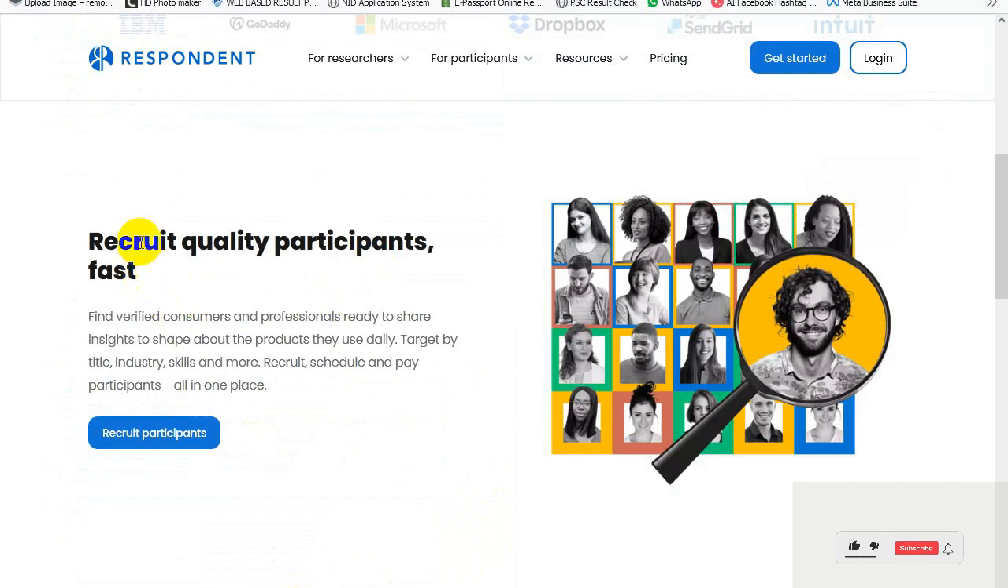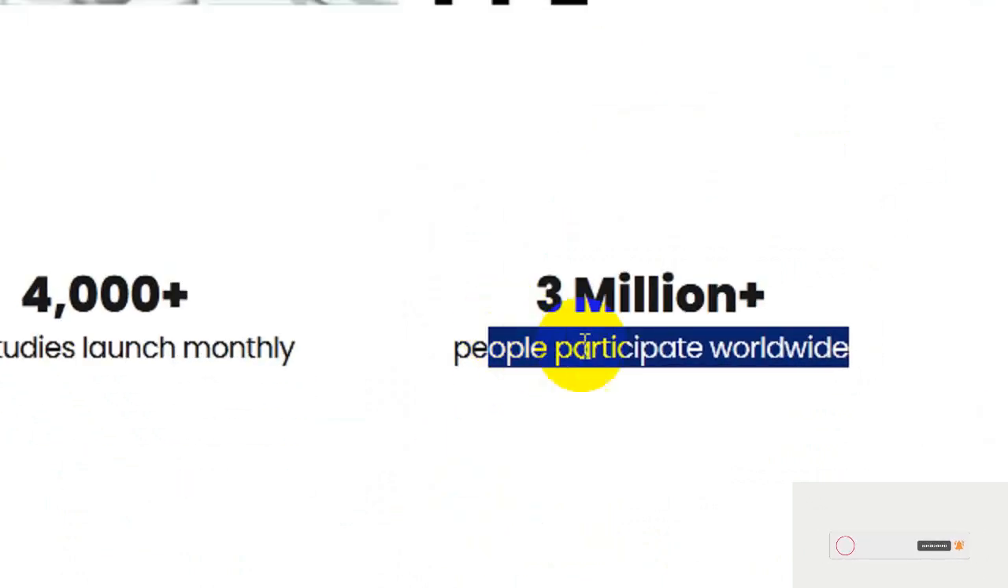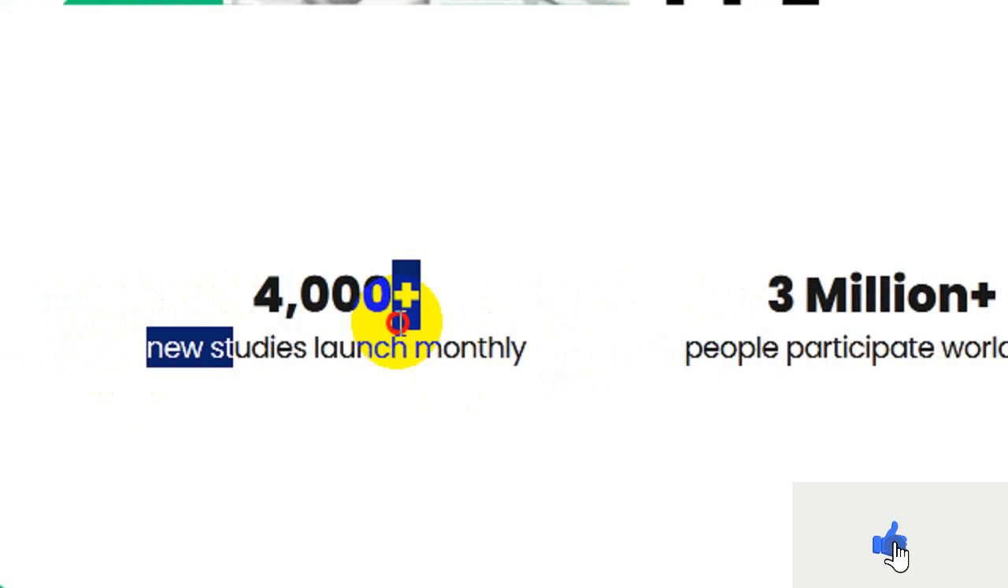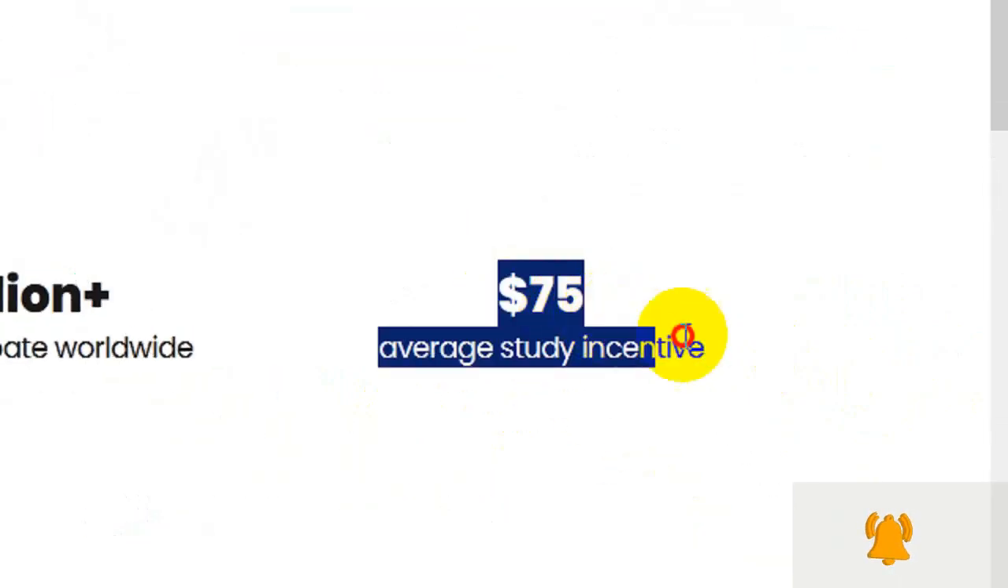This site recruits quality participants, and some of them are working here. Over 3 million people are working on this site. You see, 3 million workers. This is a huge amount of work, and 4,000 jobs are coming here. Each job pays $75, and each job takes only 1 hour. So if you give 3 hours, you can make $225 each day. It's very cool, isn't it?